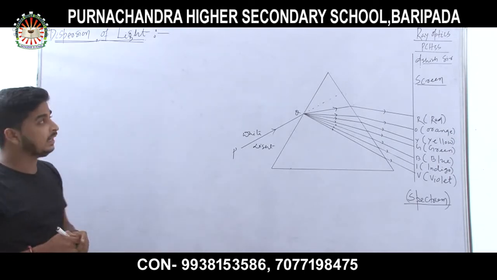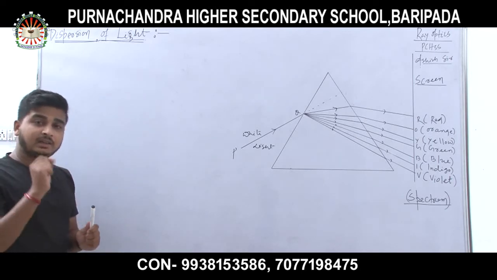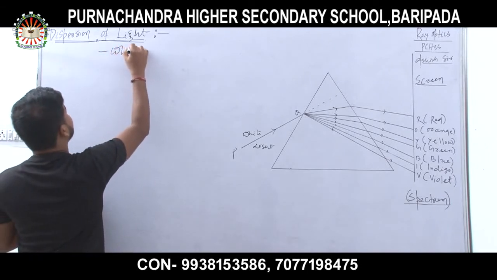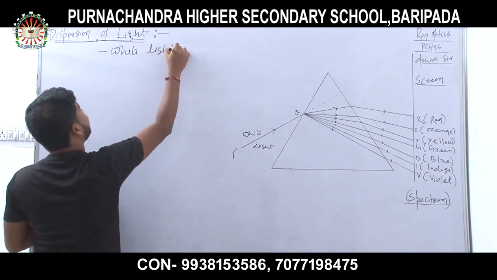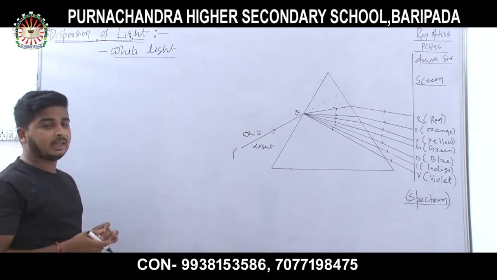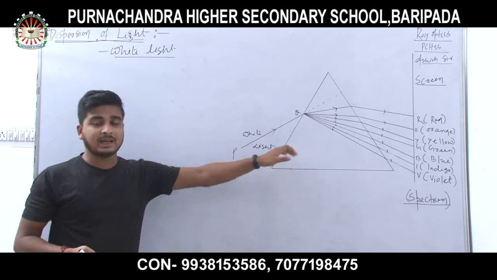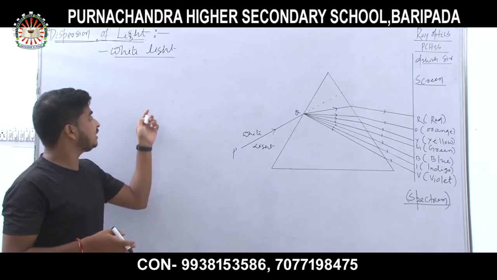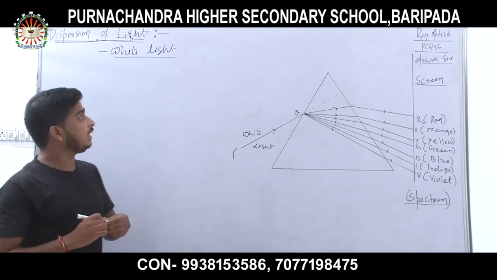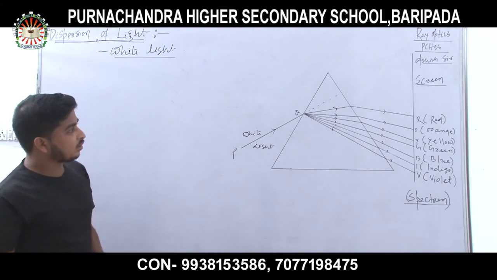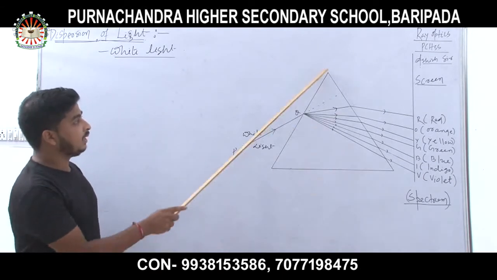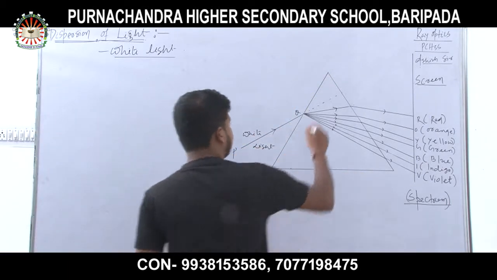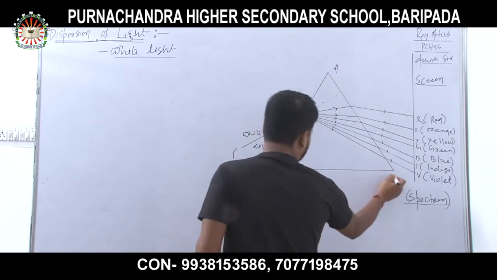For dispersion of light, you must remember that you must take white light. You have to take white light in order to study dispersion. White light is not monochromatic light, it is chromatic. It means it consists of many colors. So my dear students, suppose here is a prism. Suppose this is A, this is B, this is C.